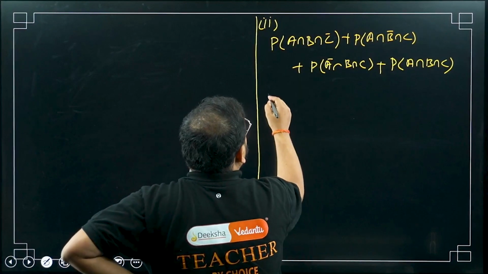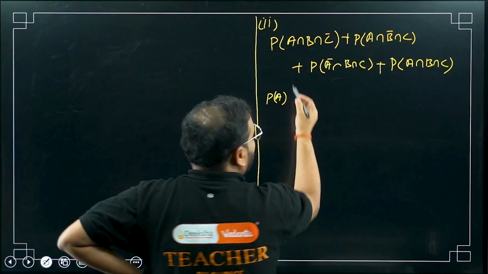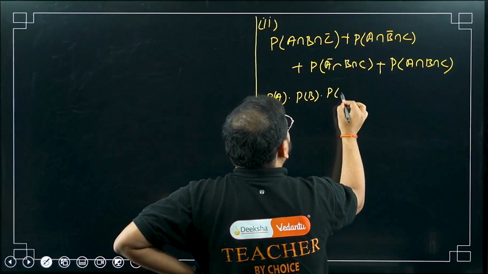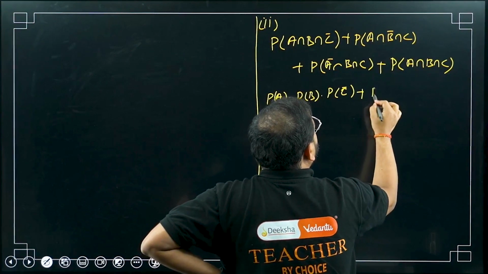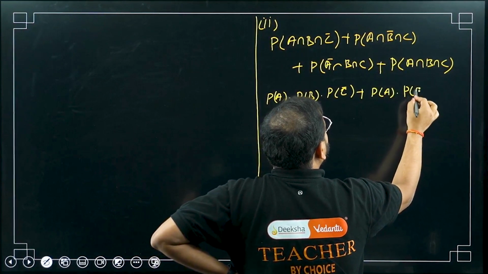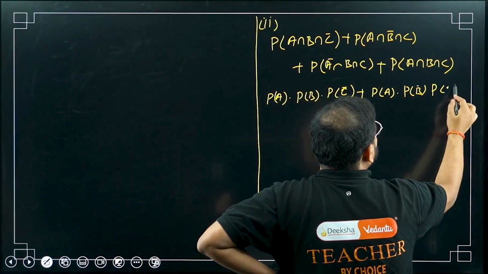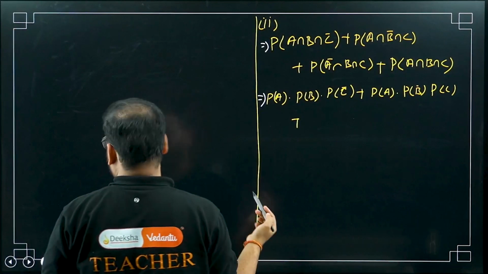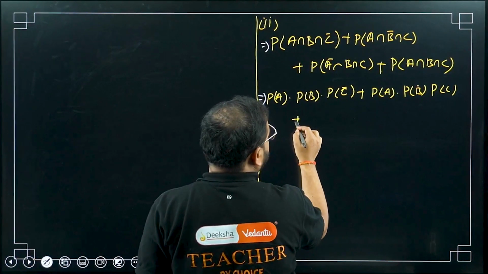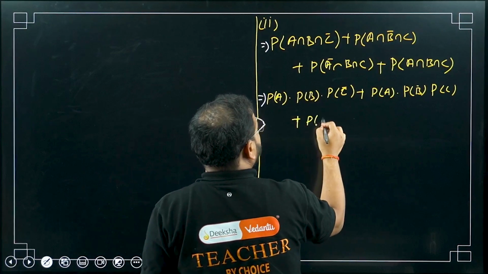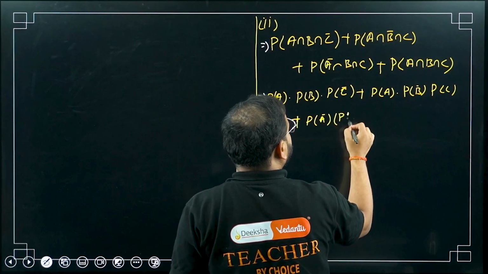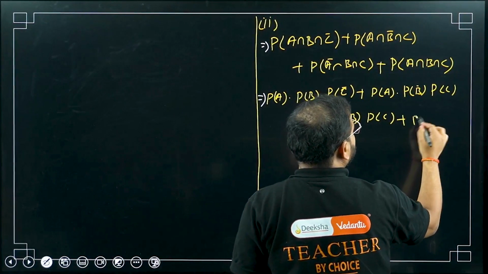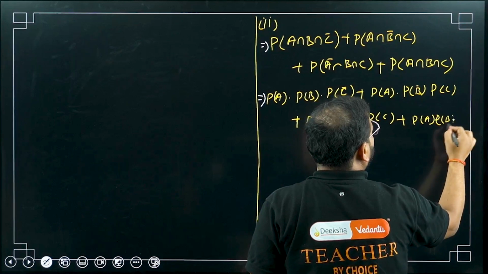Please check. I can write it like this: P(A) multiplied with, by the rule of independence for independent events, P(B) times P(C bar), plus P(A) times P(B bar) times P(C). These are my steps. This is my first step, this is my second step. Plus for the next step P(A bar) times P(B) and P(C), plus P(A) P(B) and P(C).